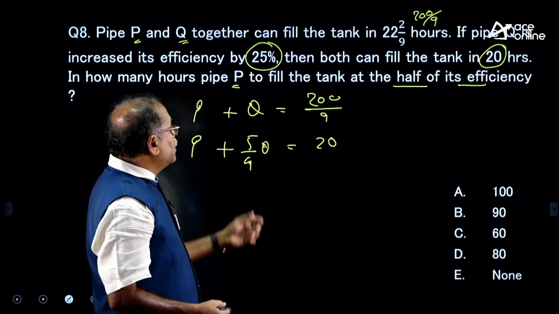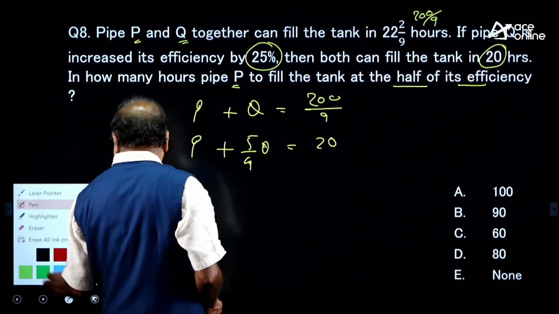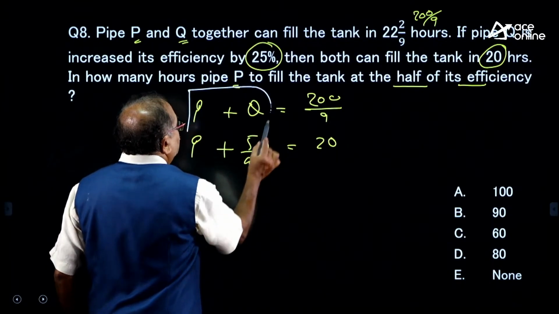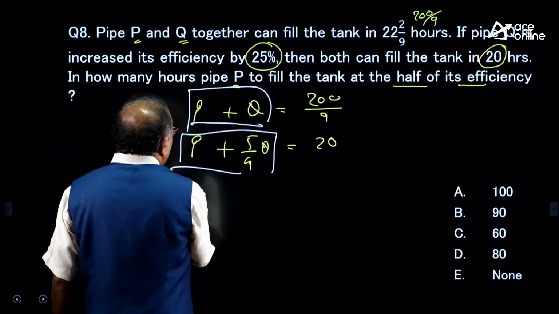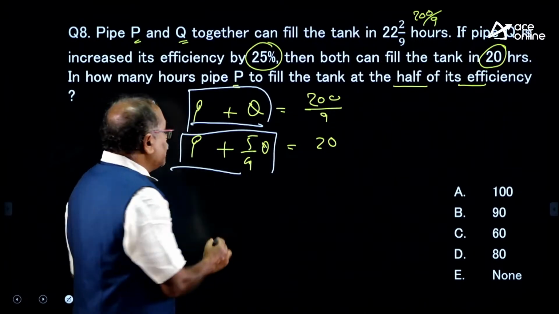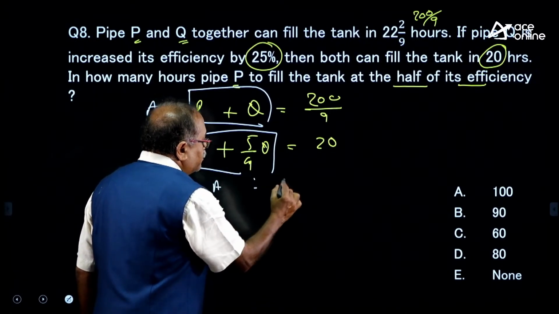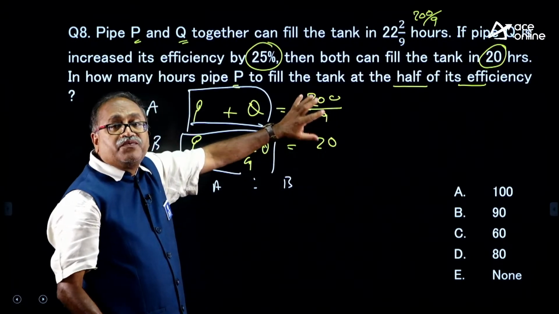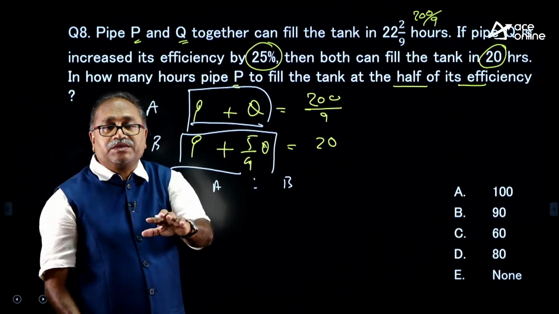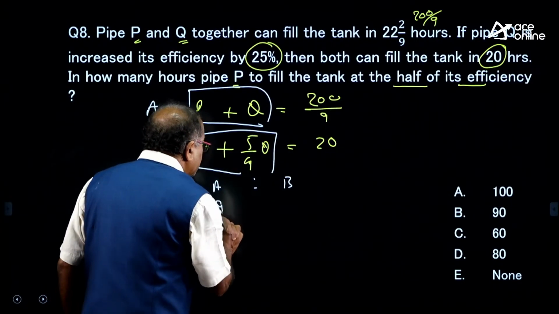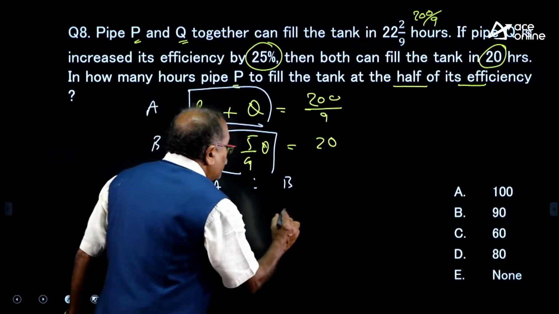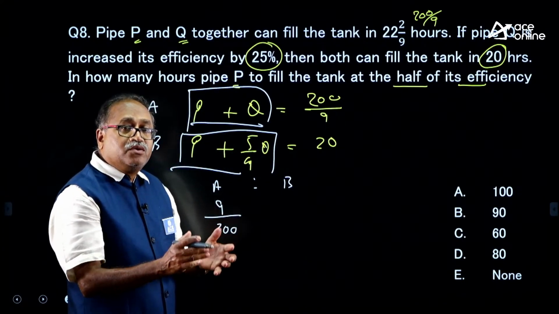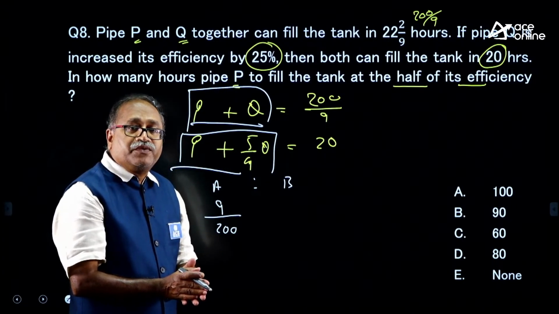So, if I consider this as A and this as B, what is the efficiency of A and B? I know that time, if I reverse it, I get the efficiency. That efficiency is 9 by 200, that is group A, and group B where the Q efficiency is increased by 25%.